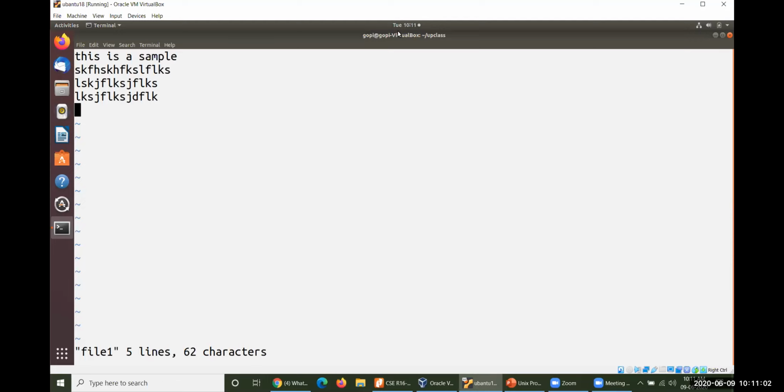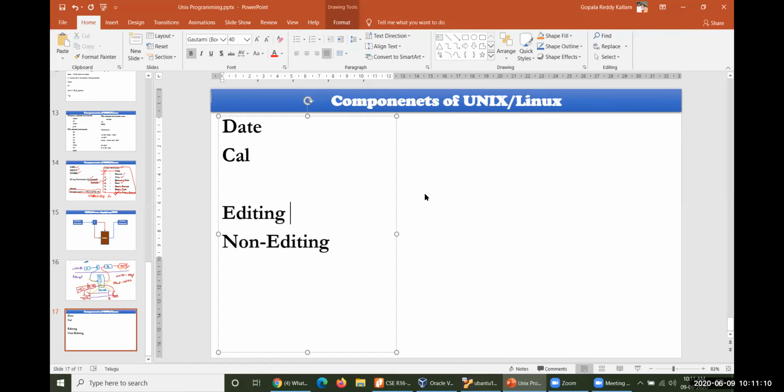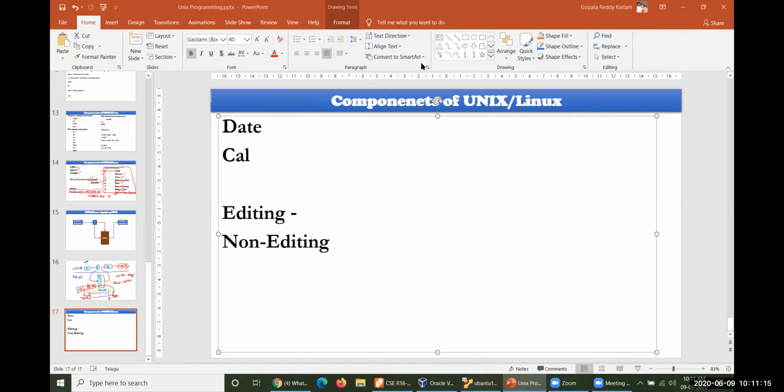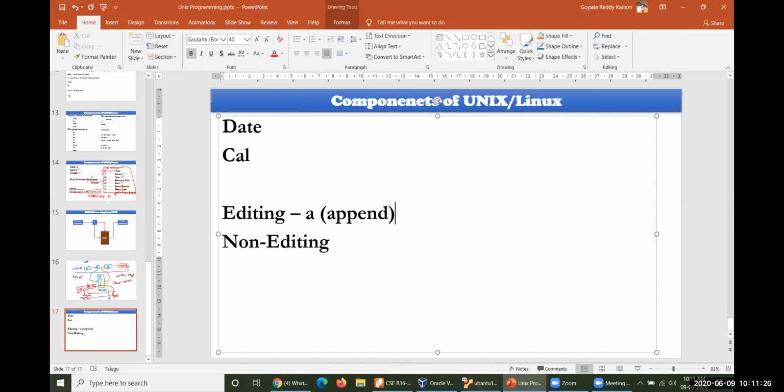When you have to convert from non-editing to editing, there are two different keystrokes used to make your file go into editing mode. Number one, the first keystroke is small a. What do you mean by a? A means append mode. I'll show you what append mode is. And the second one is i, which means insert mode. These are the two different ways to make your VI file go into editing mode.